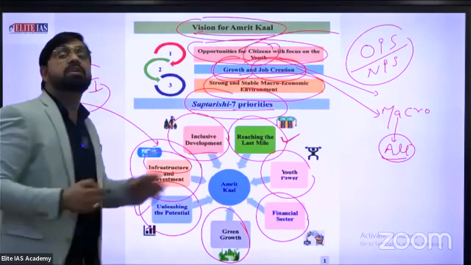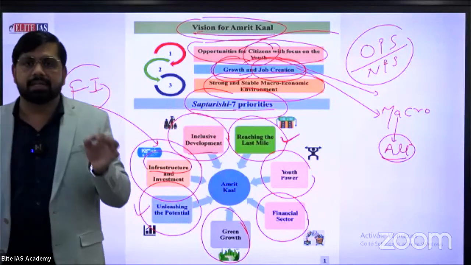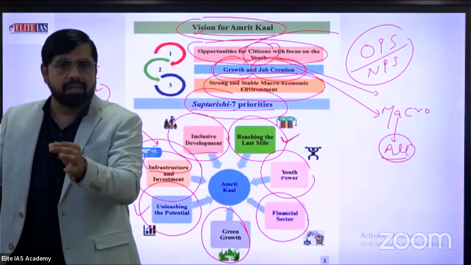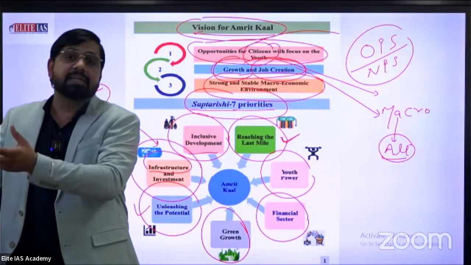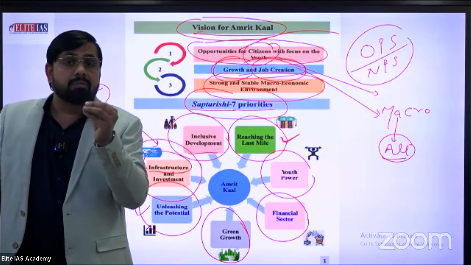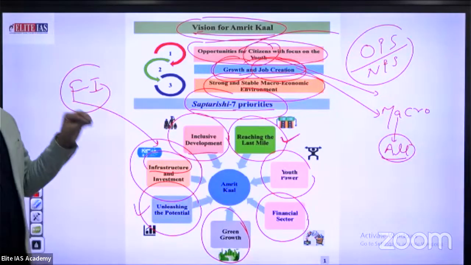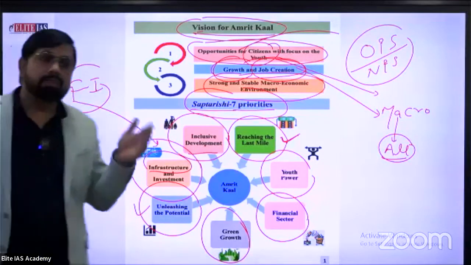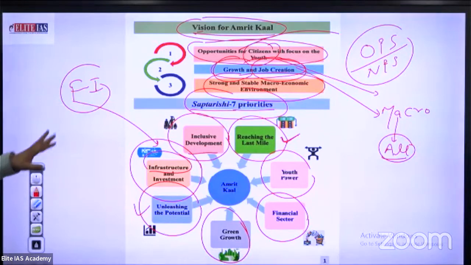Last one, inclusive development. What is the meaning of inclusive development? Inclusive development means development in all sectors, not only in the education sector, not only in the health sector, not only in the youth sector, not only for senior citizens, not only the specific gender-based sector. Inclusive development includes all sectors. Those are the main 7 priorities of the government in our budget on the 1st of Feb, given by Nirmala Sitharaman. Okay, is this slide clear? Let's see our next slide.